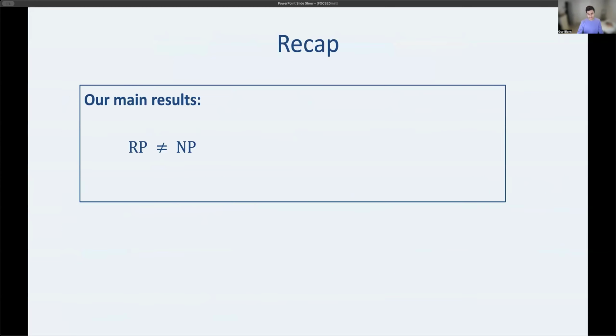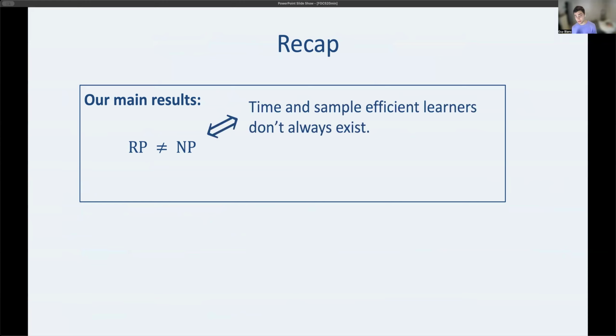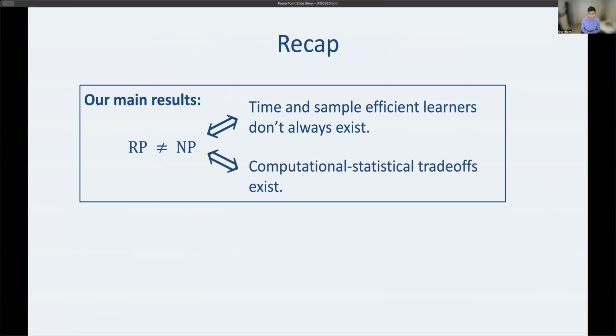Okay, that is all of the technical stuff I have time for. I now just want to recap our main result. So we showed that P versus NP can be characterized by 2 very natural questions in learning: whether every concept class is time and sample efficiently learnable, and also whether computational statistical trade-offs exist. So we get really nice characterizations of foundational questions in complexity in terms of foundational questions in learning.